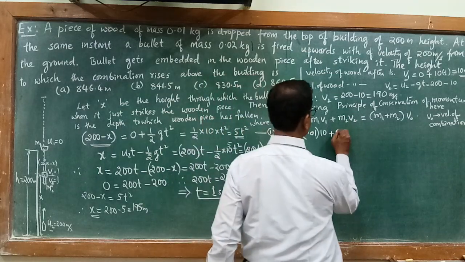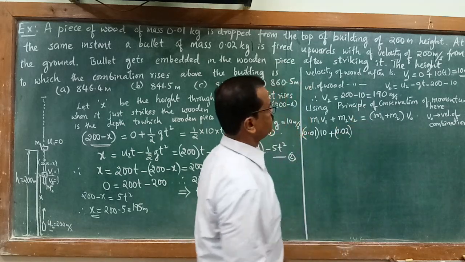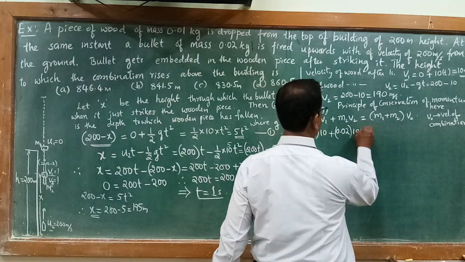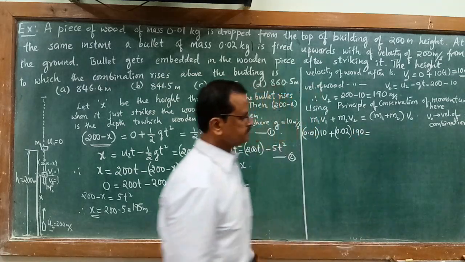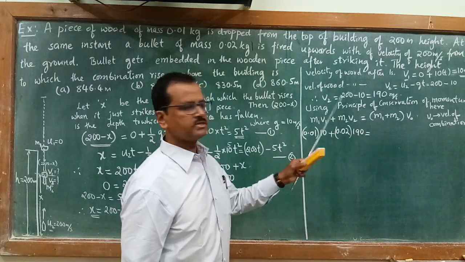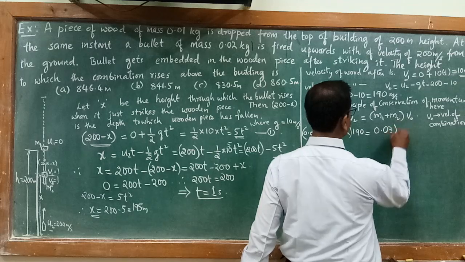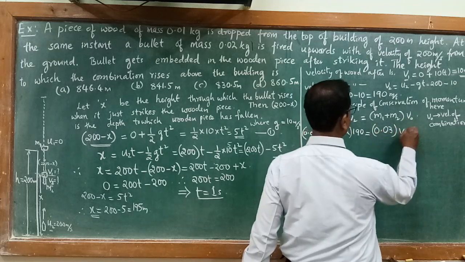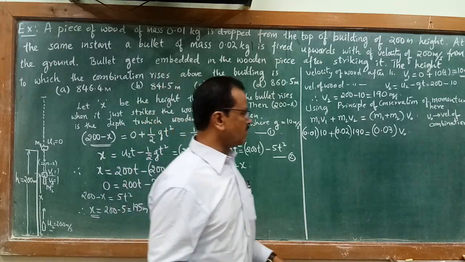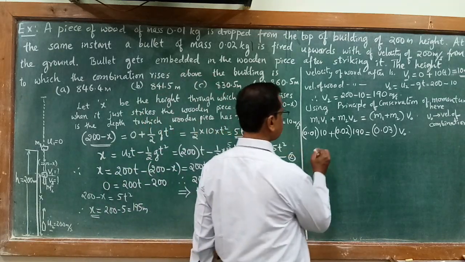Mass of bullet is 0.02 into velocity of bullet, just now found out, 190 meter per second, is equal to m1 plus m2, 0.01 plus 0.02, it becomes 0.03 into v0, where v0 is the velocity of the combination when it is just about to rise.